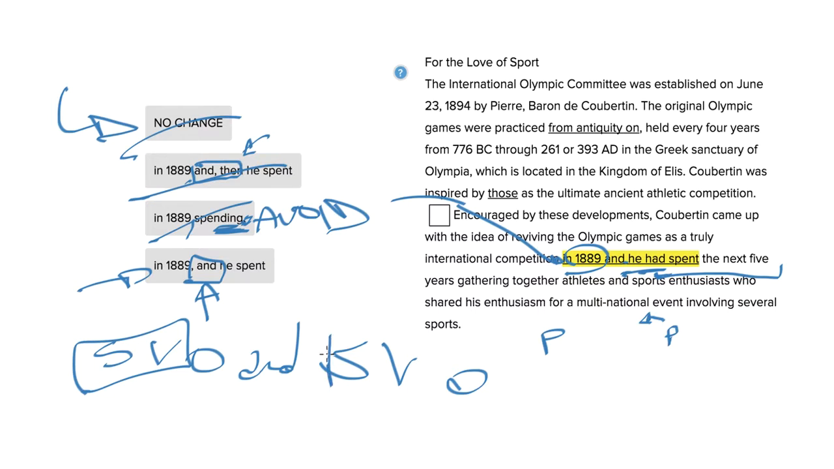So because both of these have subject verbs, we're going to need the word and here, separating two independent clauses. And for all the other reasons, these don't make sense either.